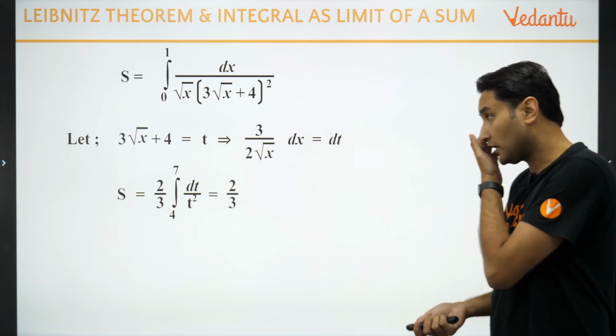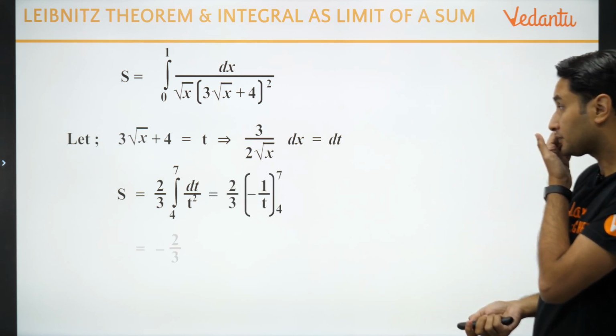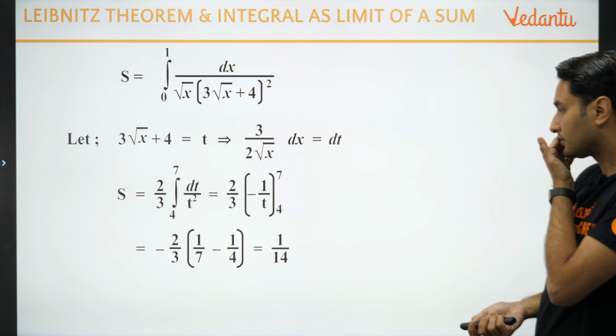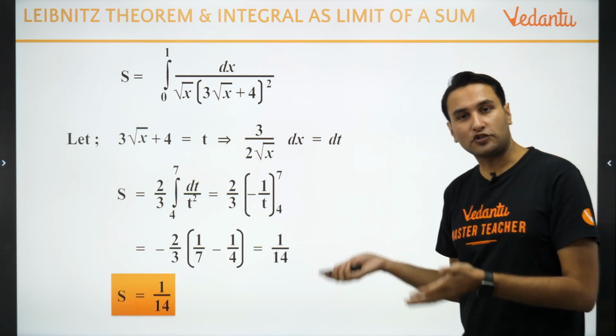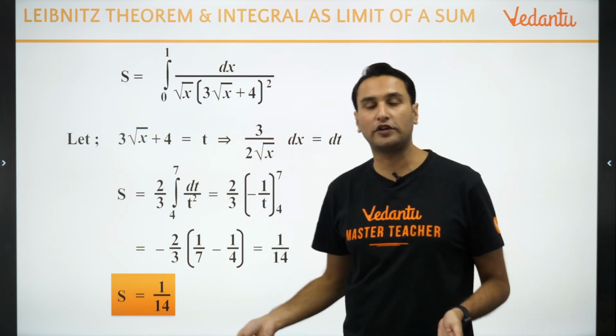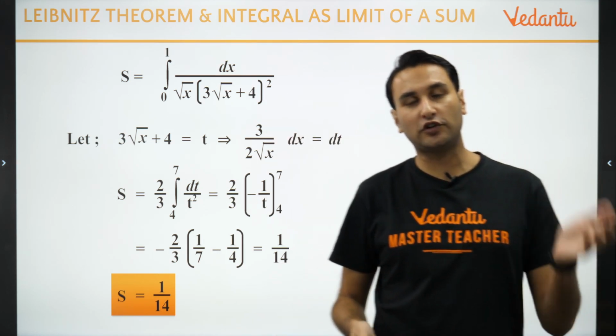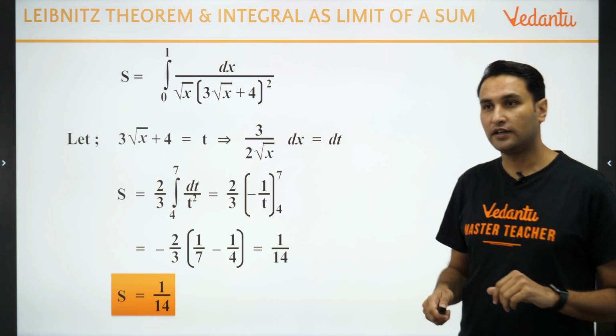So when you will solve it, your answer will come out to be 1 by 14. ये आपके पास already है. If you have any doubt, just refer to it once again from the PDF that you will get after the class.